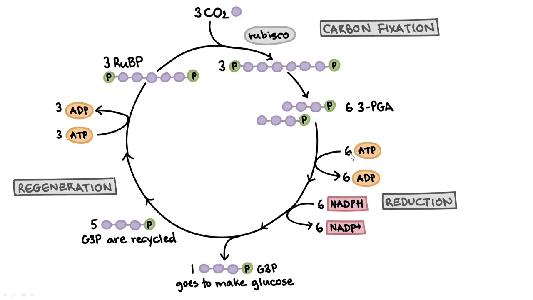For 3 carbon dioxide, 9 ATP and 6 NADPH are needed. For 3 carbon dioxide fixed, multiply by 2 for 6 carbon dioxide, so 18 ATP and 12 NADPH are needed.